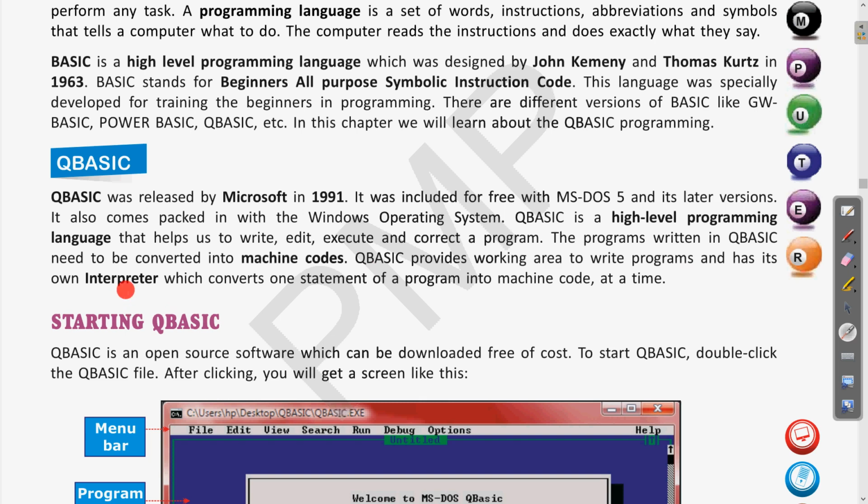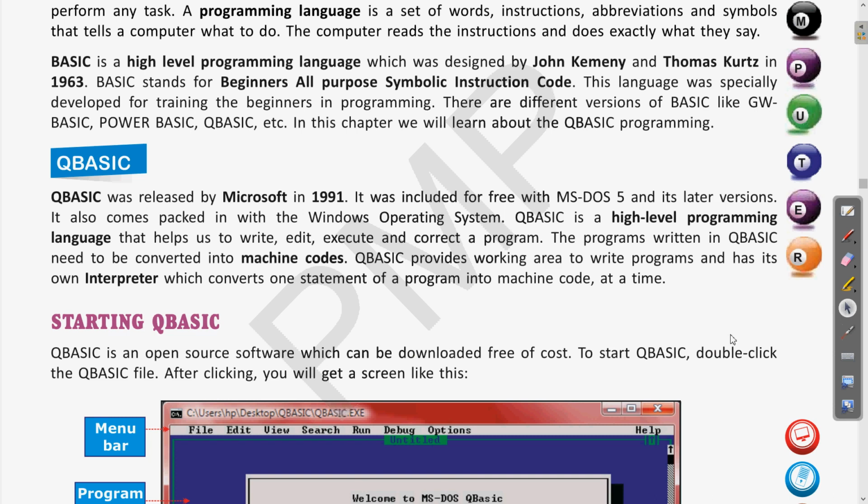Then an interpreter is the one which converts our high level language to machine level language. So QBasic also has an interpreter which converts each statement, a single line at a time, from the high level language into machine level language.